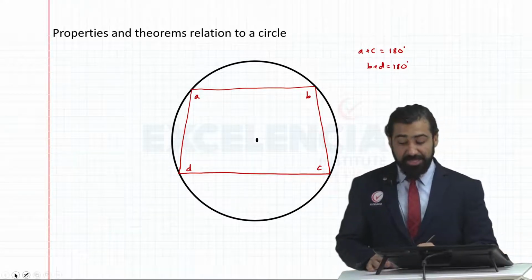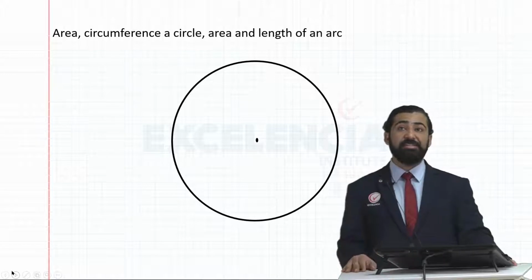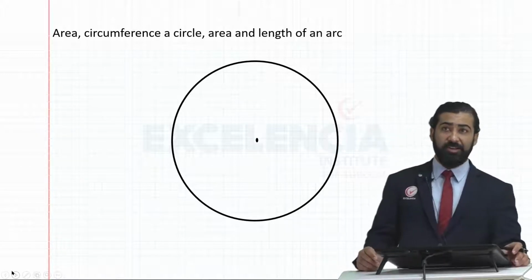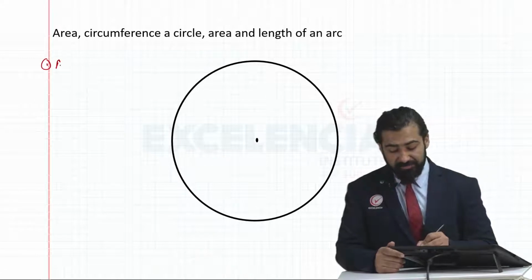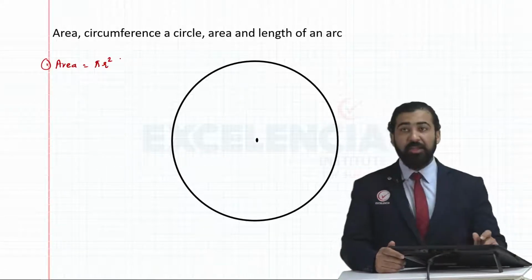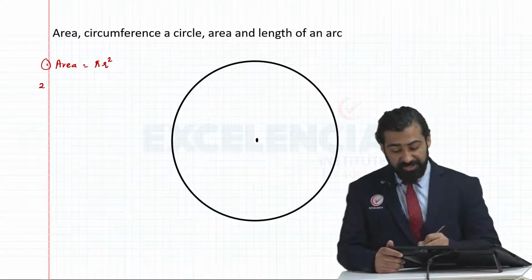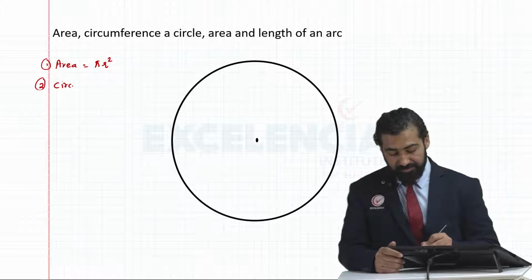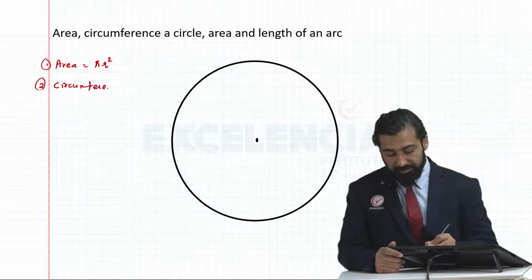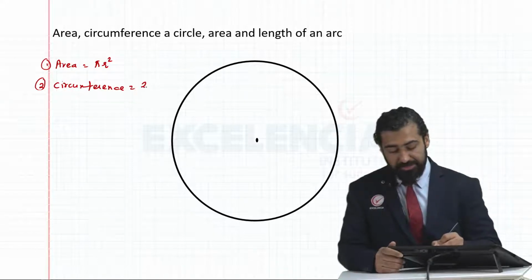Now let's look at some formulas related to areas and circumference. First, the area of a circle is pi r square. The circumference of a circle, or boundary of a circle, or perimeter of a circle, is 2 pi r.